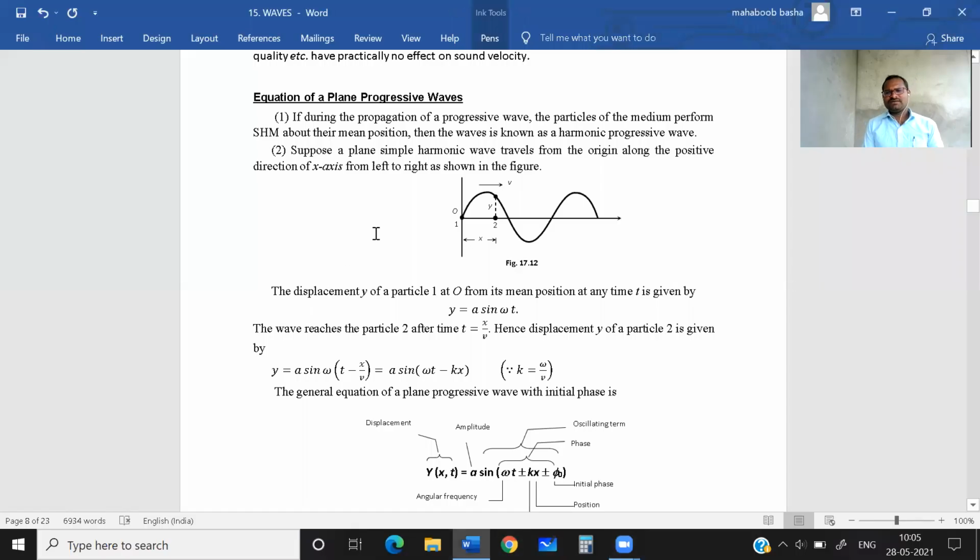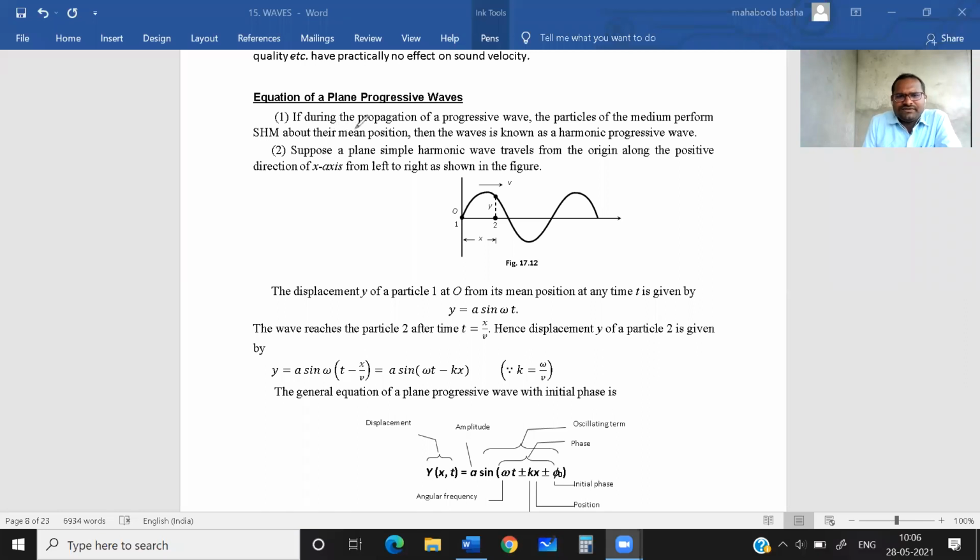Yesterday we started progressive waves. What are progressive waves? The waves which proceed in forward direction, the ones which travel in forward direction, are called progressive waves.